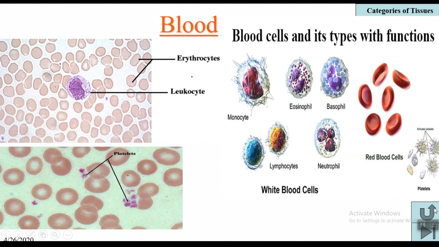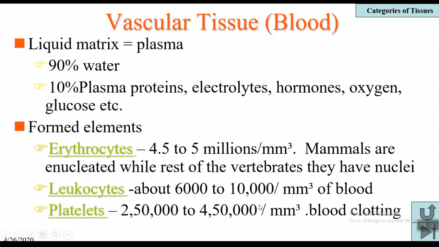They count 4.5 to 5 million per cubic millimeter of blood. Almost all vertebrates except mammals have nuclei in their erythrocytes. Mammals have enucleated erythrocytes, meaning the nucleus is absent. There are some exceptions, llamas and camels.